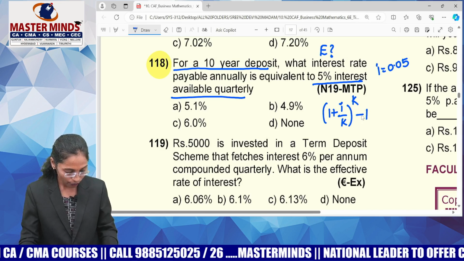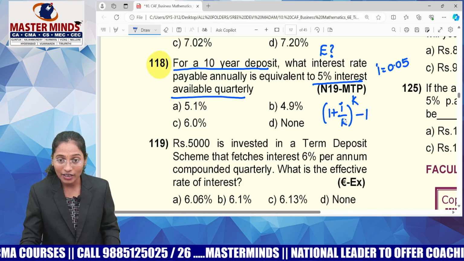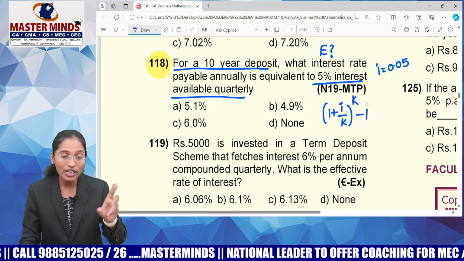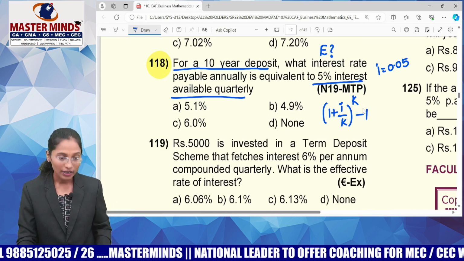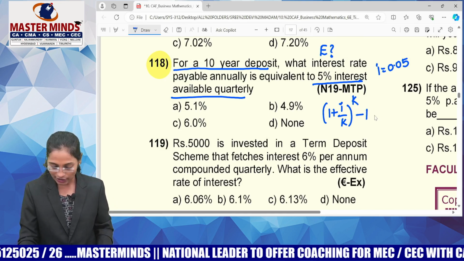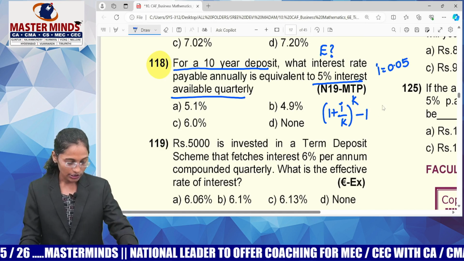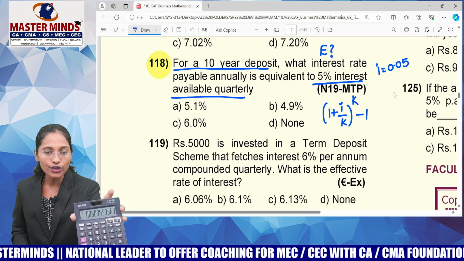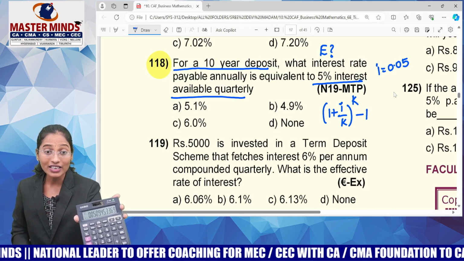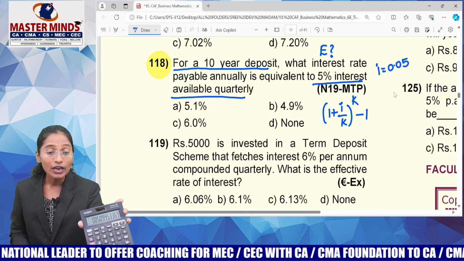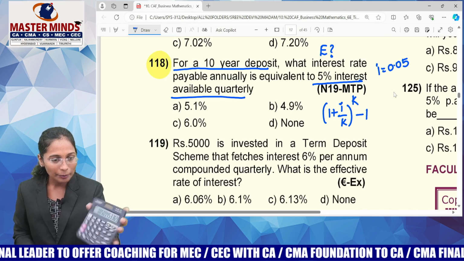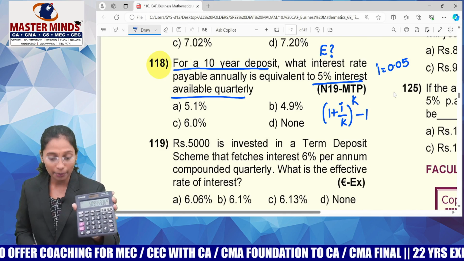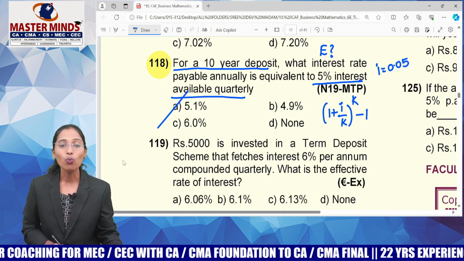Yes, 0.05 by 4. Are you guys done? Plus 1, whole power 4, which means multiply 3 times. Next, minus 1. So I got this much, guys. Let me show you my answer: 0.0509. So this is the effective rate of interest, and I wanted to convert it into percentage. Just multiply by 100: 5.09, and I can approximate it as 5.1.